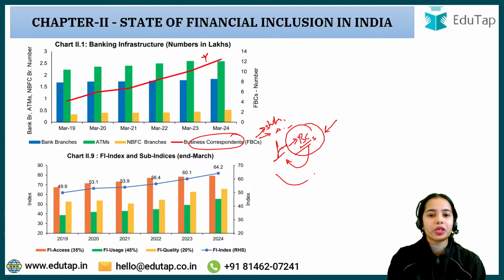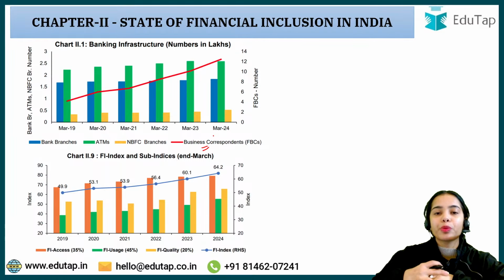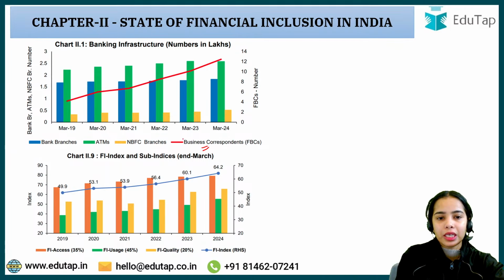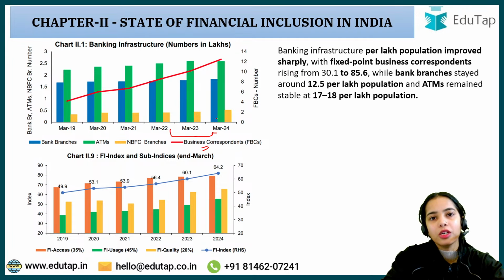And the business correspondents have the resources through the bank to provide the basic banking services. So business correspondents have improved rapidly in recent times, so that where bank branches cannot reach the village areas, at least business correspondents can reach the far off areas.